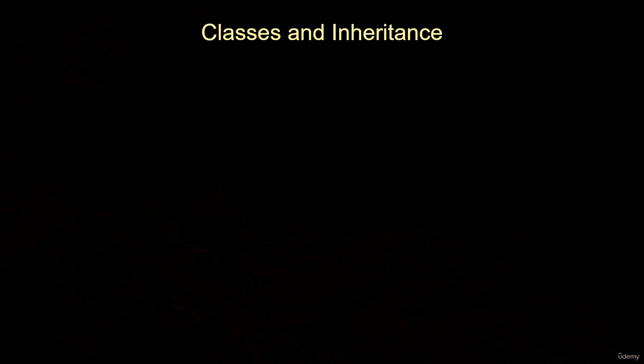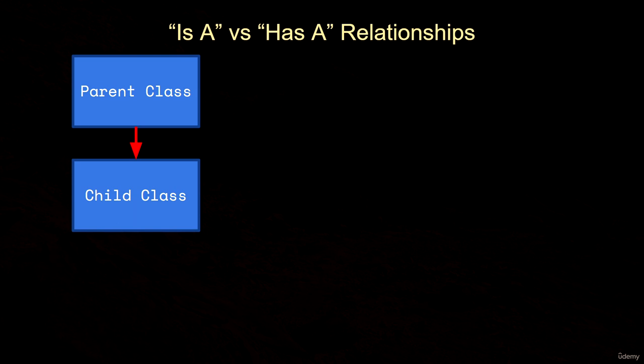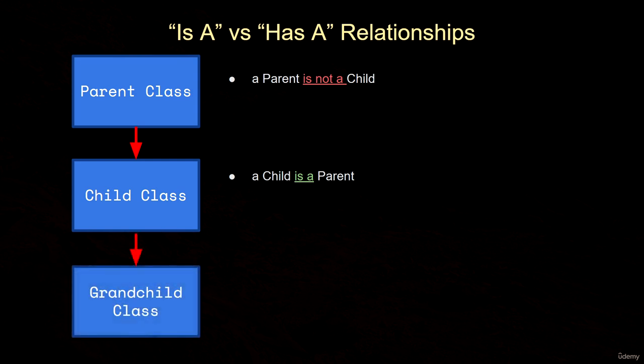Another important aspect of object-oriented programming is the difference between is-a and has-a relationships. Imagine you have a child class, and that child derives from some parent class. It's said that the child is a parent because the child inherits from that parent class, and this is why the child contains all the functions and variables that the parent contains, through inheritance. The parent, however, is not a child, so this relationship does not work both ways. Now, a child class can have its own child. We can call this grandchild.